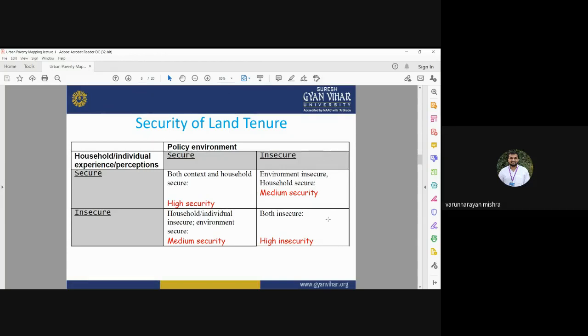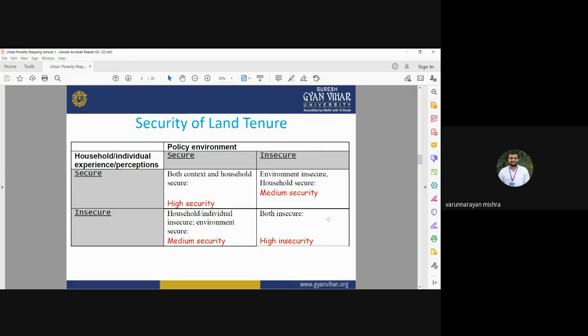And in insecure tenureship, household insecurity, individual insecurity, environmental insecurity, and if both are insecure, then there may be high insecurity. So security may be of two types, either in the household or in the environment. If there is environmental insecurity, then it will be considered medium security. If there is no household security and no environmental security, then it will be considered high insecurity.